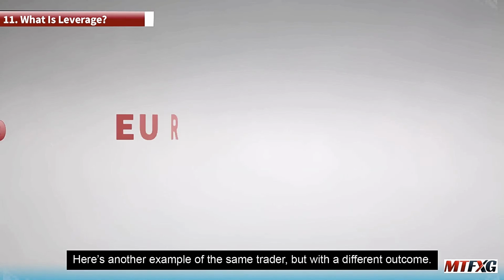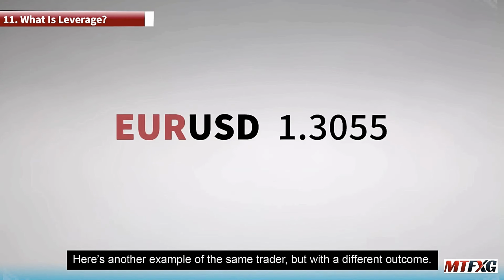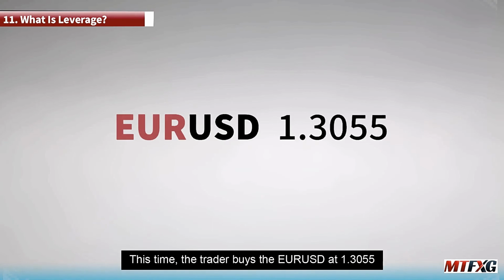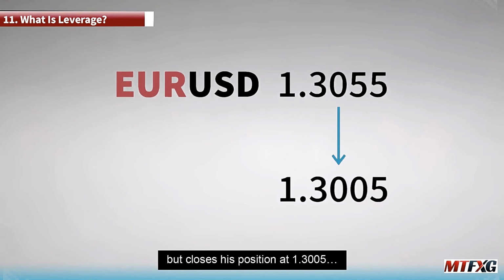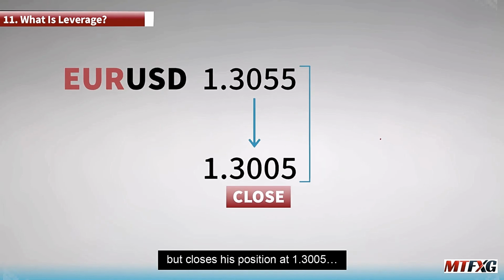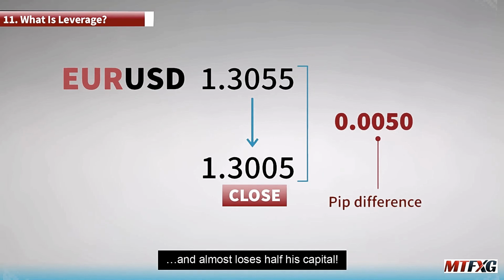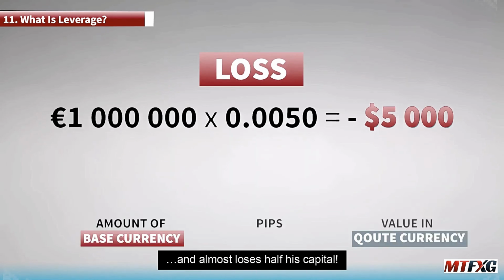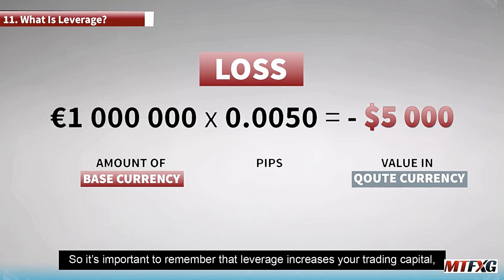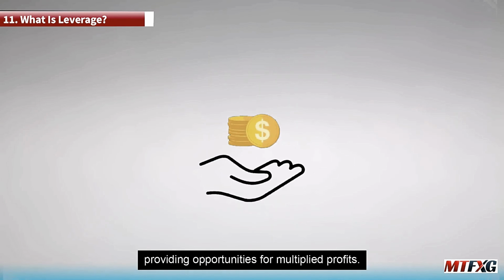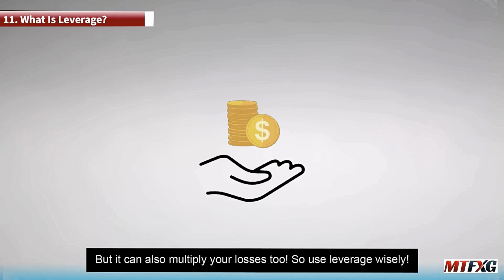Here's another example of the same trader, but with a different outcome. This time, the trader buys the euro-US dollar at 1.355 but closes his position at 1.3005 and loses almost half his capital. So it's important to remember that leverage increases your trading capital, providing opportunities for multiplied profits, but it can also multiply your losses too, so use leverage wisely.